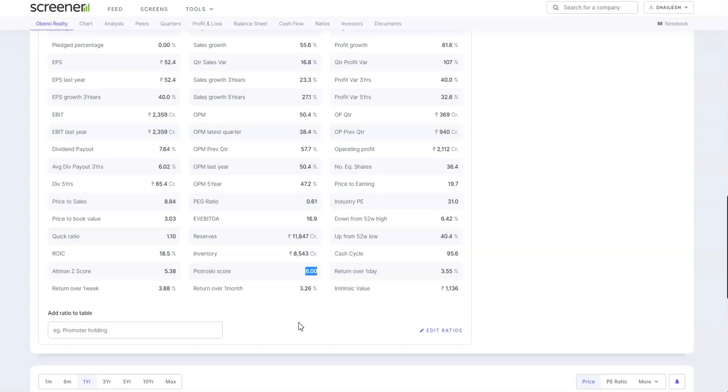So if we look into return over 1 day, it is 3.55%. Return over 1 week is 3.88%, and return over 1 month is 3.26%. So the stock is in an uptrend. It is not in a downtrend as of now. Here we look into the intrinsic value, which is coming out to be 1136.